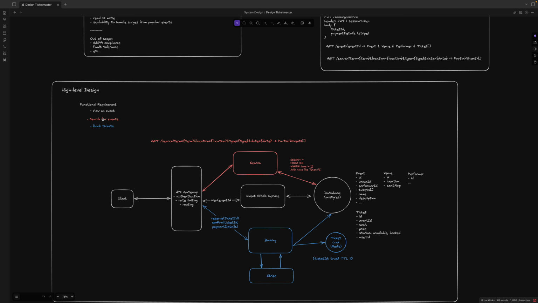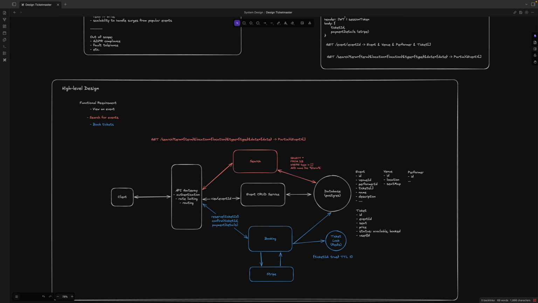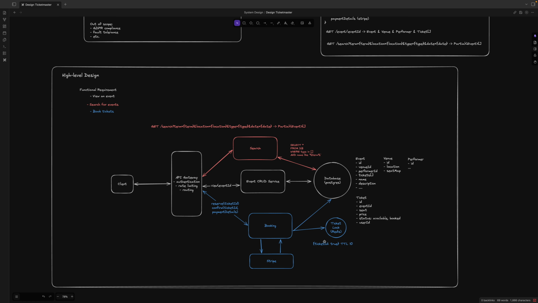So this is the second one. And the third one is book tickets, right? So clients want to place the order, and they will call the API to the gateway, and the gateway will route to the booking server and reserve the ticket first. It will update a specific ticket status, whether it is booked or not, right? And also to protect the tickets, currently.